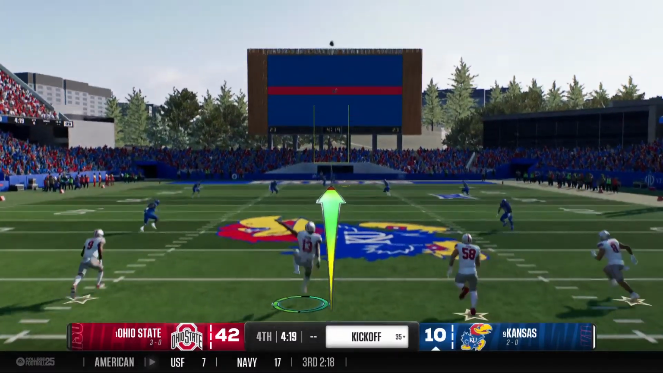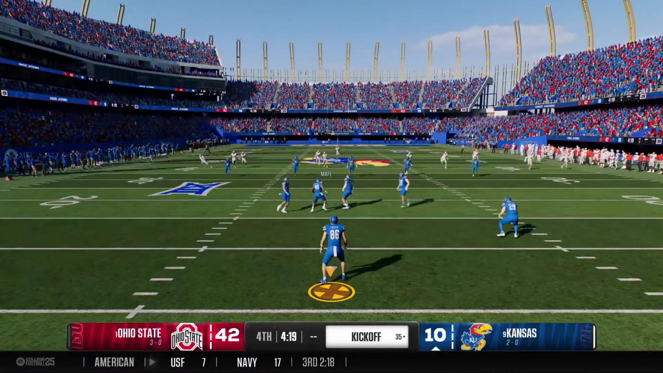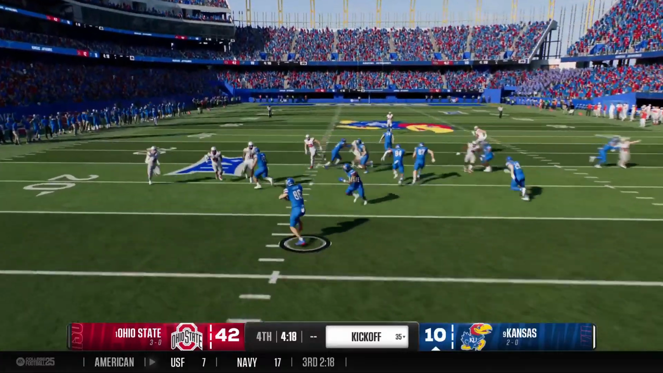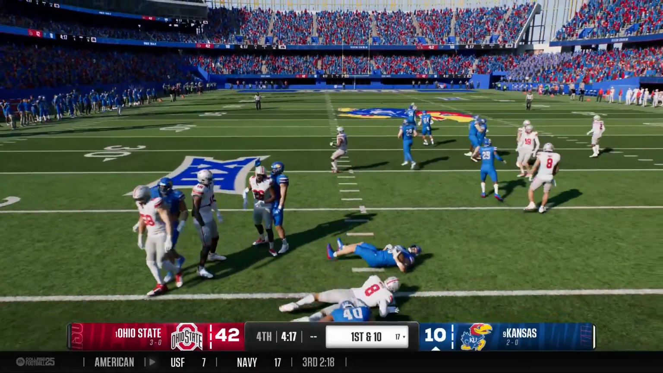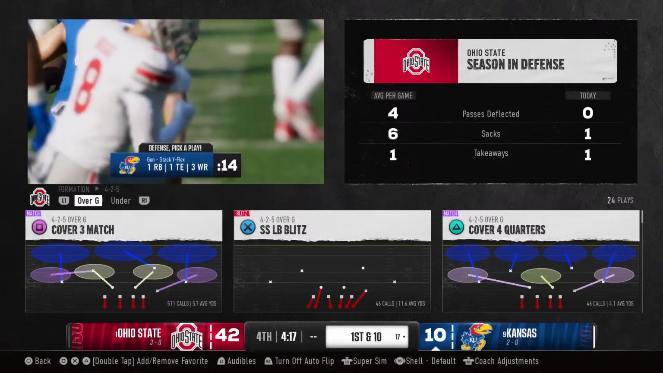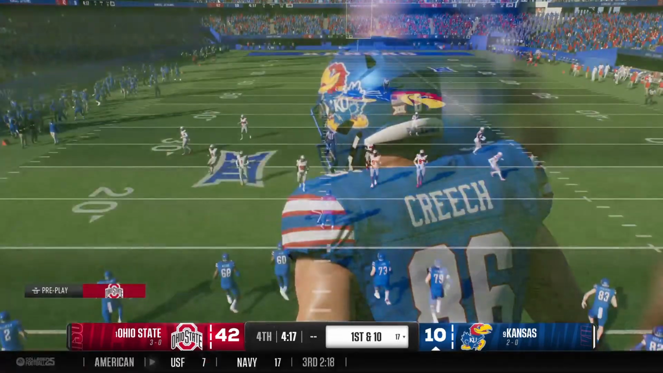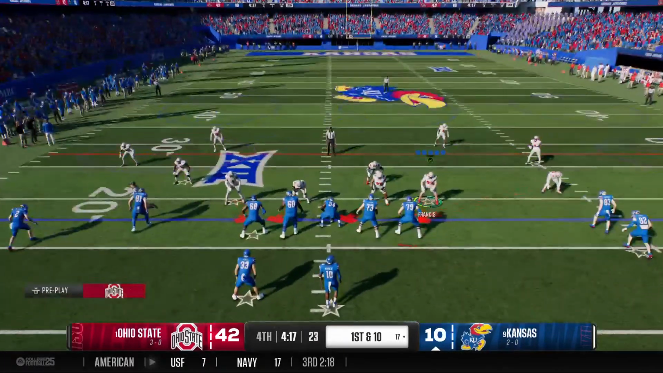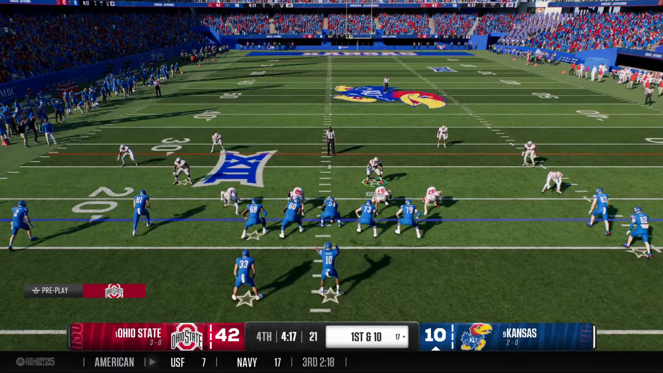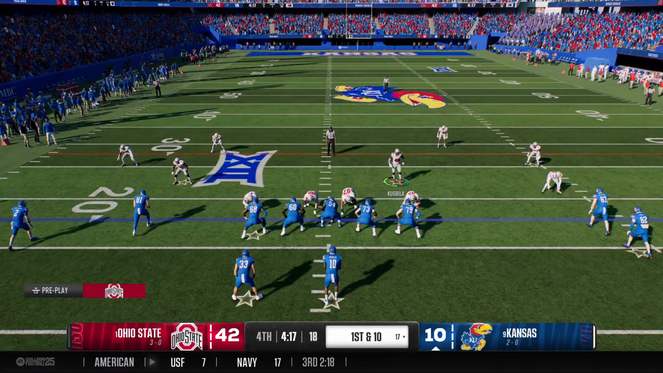42, Kansas, 10. He'll return it from inside the 10-yard line. He'll be tackled at the 17. Strong job by the coverage team. Here comes the Jayhawks offense back on the field. We'll see if this quarterback can shake off the interception he threw in the last possession.